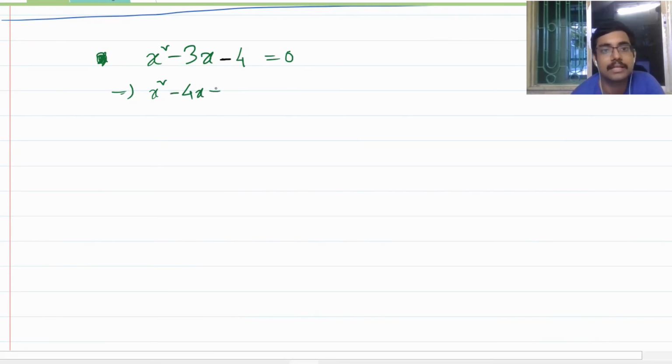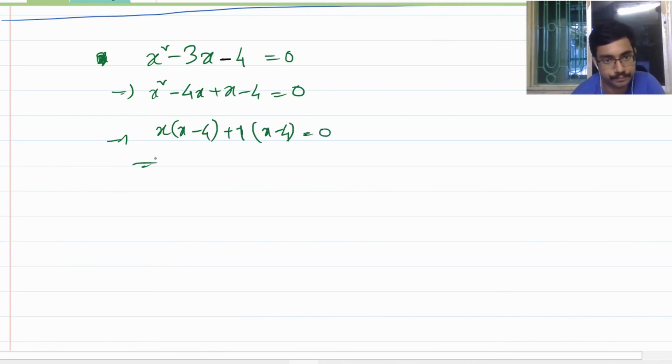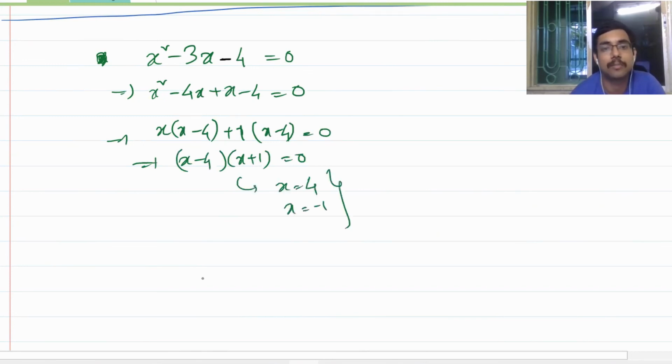So x square minus 4x plus x minus 4 is equal to 0. x times x minus 4 plus 1 times x minus 4 is equal to 0. x minus 4 into x plus 1 is equal to 0. So I get x is equal to 4 and x is equal to minus 1. Now how to realize what does it even mean? That is what I'm going to show you right now.